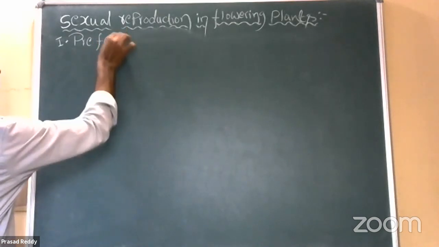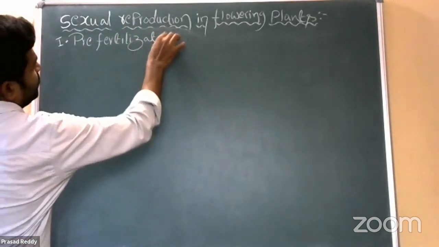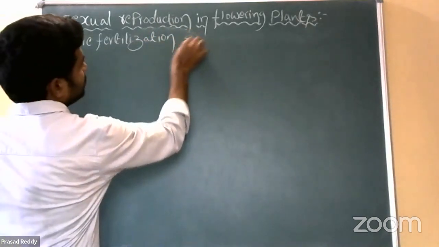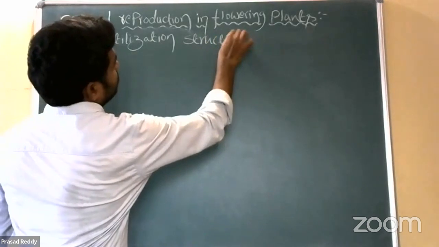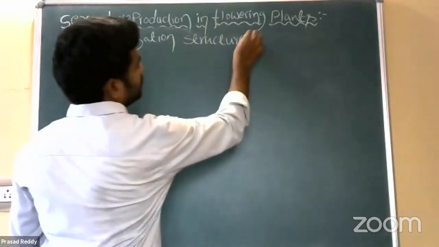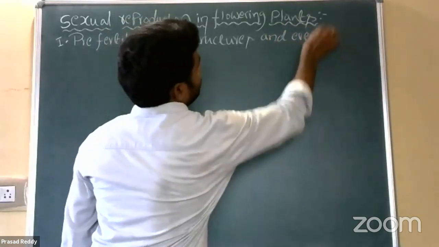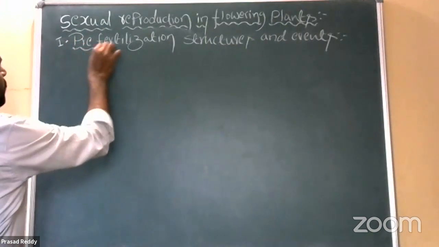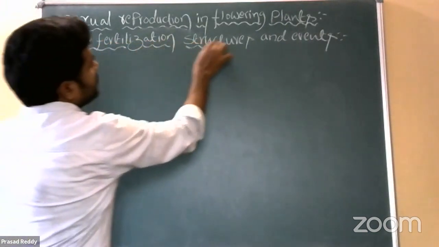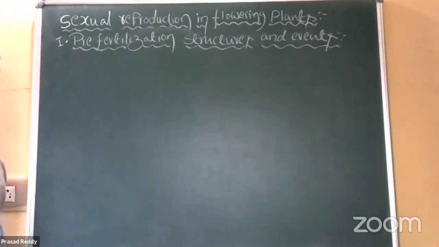The events that come under pre-fertilization are gametogenesis and gamete transfer.